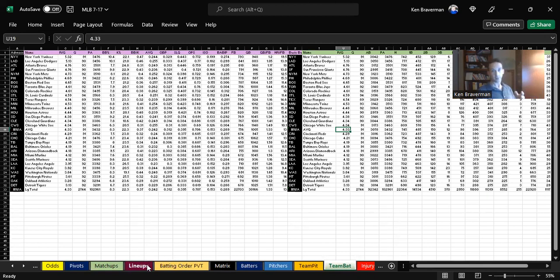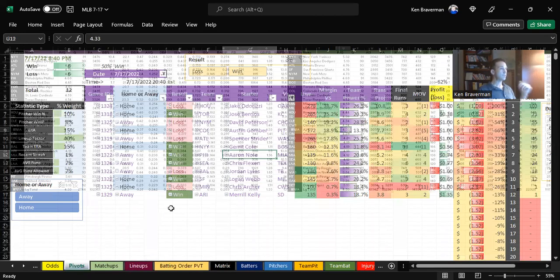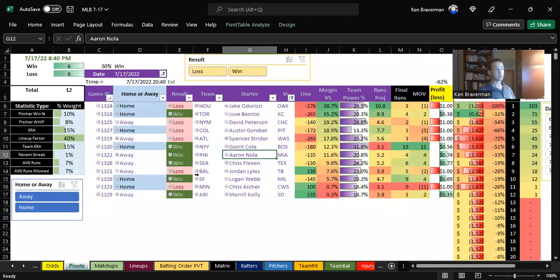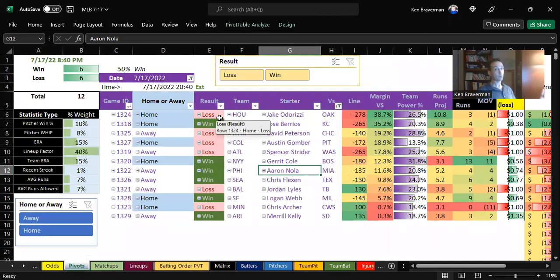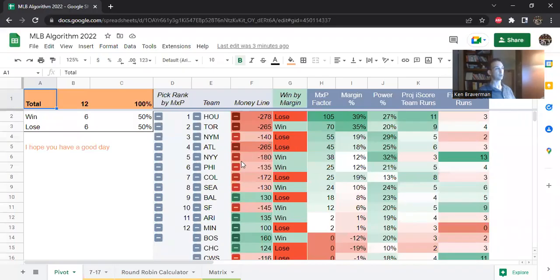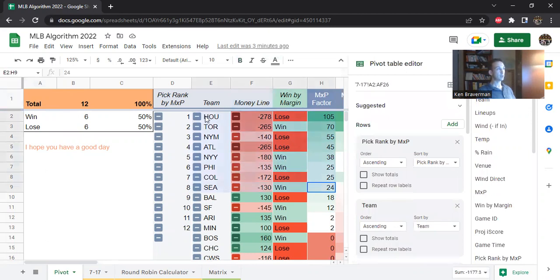But there's another element to this. If we take a look at the results today, it looks like a 6-6 day, totally mediocre. This is the look top down by margin, but we like to look top down by MXP factor, which is better, and that is shown here in the Google sheet. All the games that were above 20 MXP were Houston, Toronto, the Mets, Atlanta, the Yankees, Philadelphia, Colorado, and Seattle.